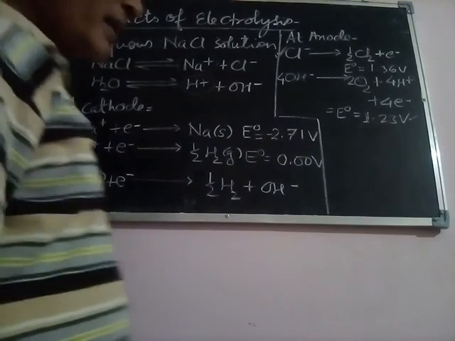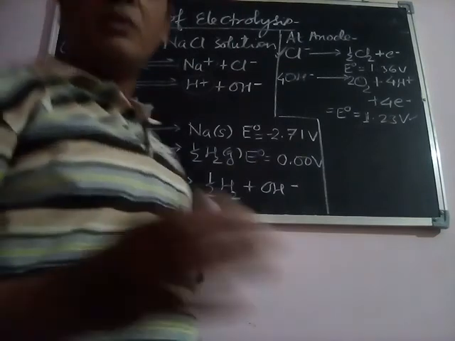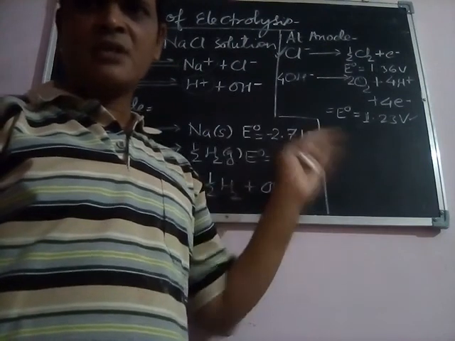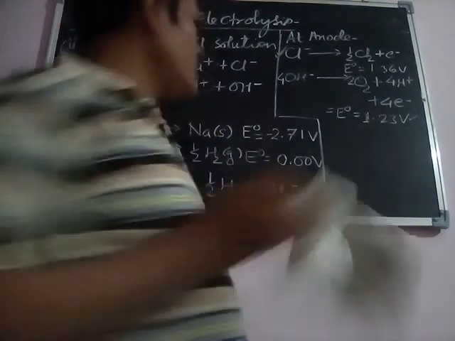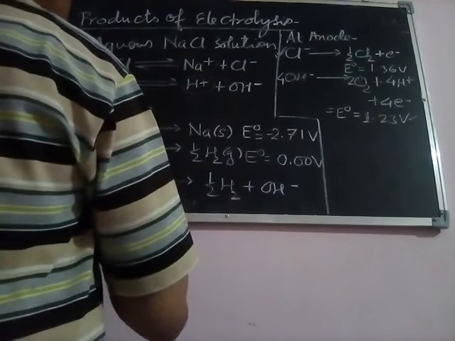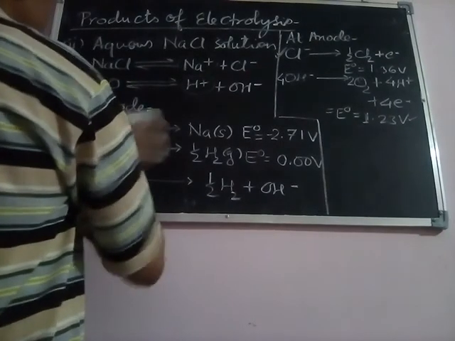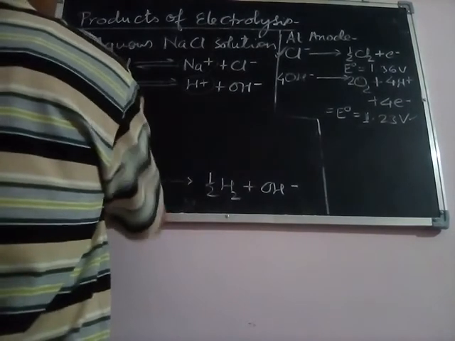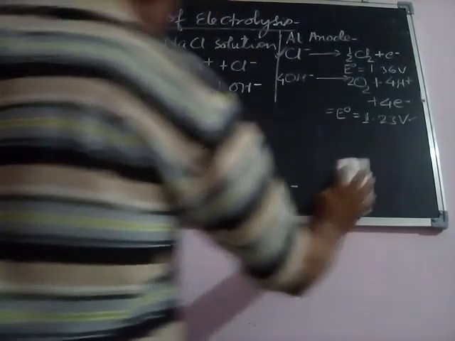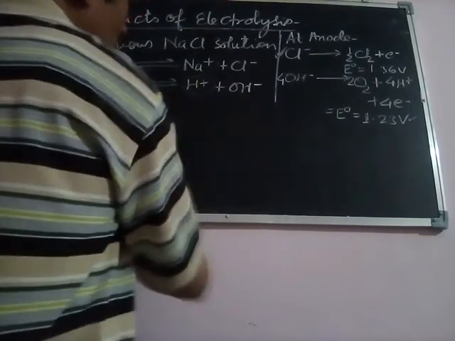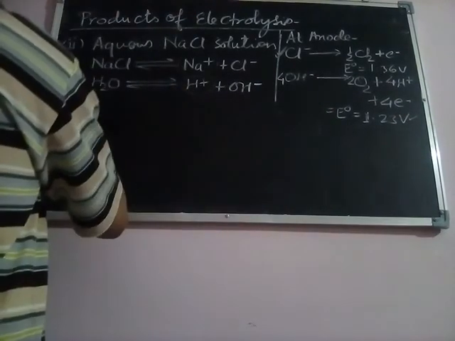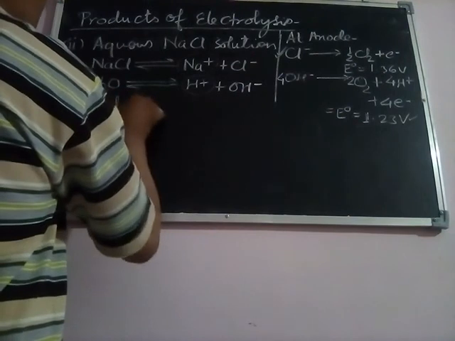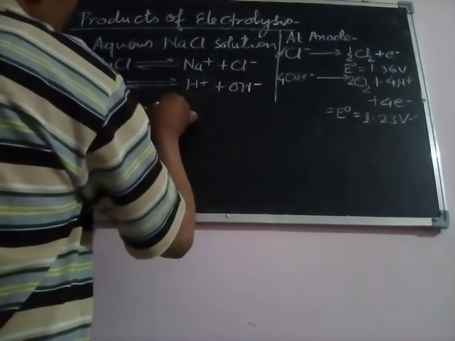Now, what kind of products of electrolysis will be produced in this whole process? We can write the net reaction here. So what will be the net reaction? We will write the net reaction now, and through that net reaction we can find out the products of electrolysis.